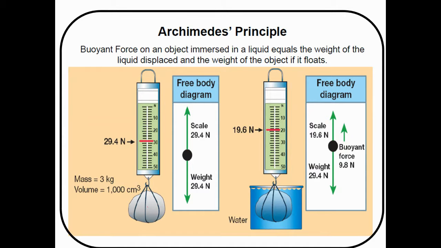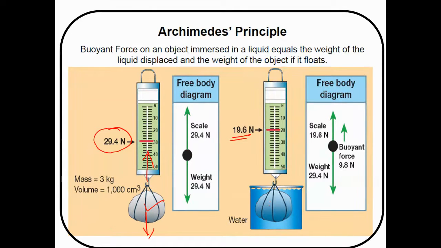So when you are just hanging the object here, because this is in air, how much force is needed? 29.4. Okay, I'm just taking the same object and measuring the weight. Now what is the value, brother? 19.6. It's decreasing. So here you can see I have 29.4 in this direction, so the same 29.4 will be in this direction. Am I right? Yes, you're right.